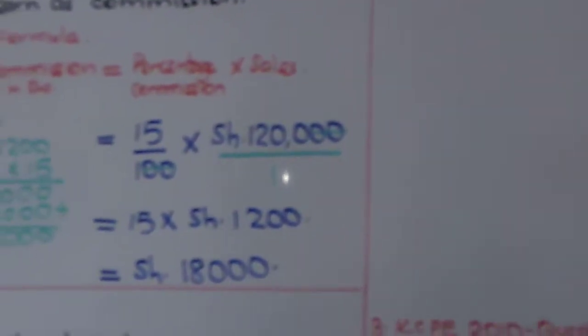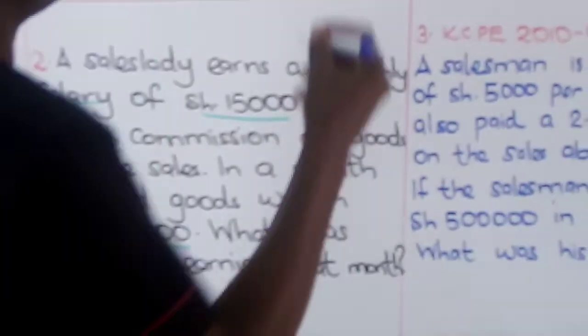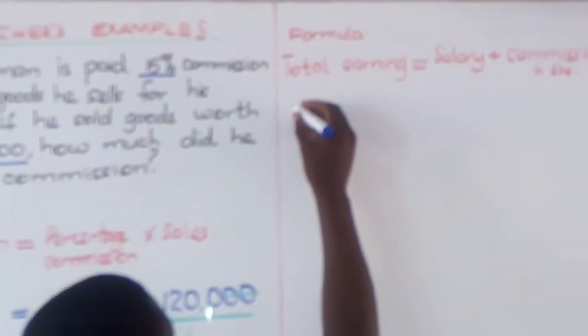The steps are here. Total earnings is equal to salary plus commission. That is the formula. In this question, we do not have commission in shillings. And so step one, boys and girls, we must find commission in shillings.